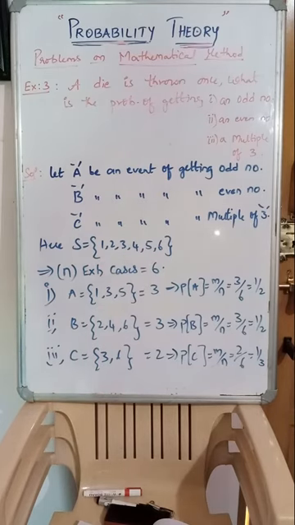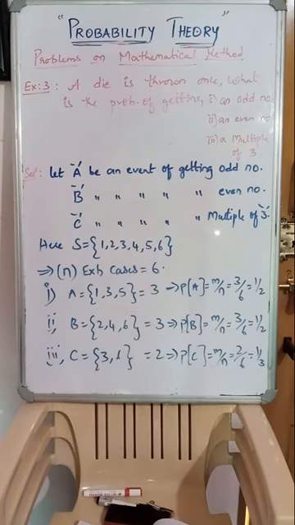Next, question number 2, an even number. Even numbers are 2, 4, 6 from the die. So favorable cases are 3. Probability of B equals probability of getting an even number equals favorable by exhaustive, that is 3 favorable cases, 2, 4, 6, and 6 exhaustive cases from 1 to 6. Therefore that is also 3 by 6, 1 by 2.